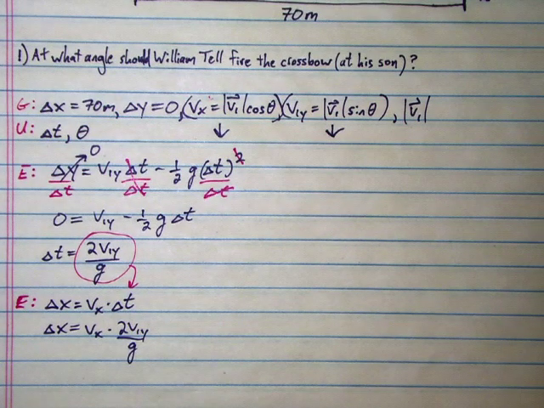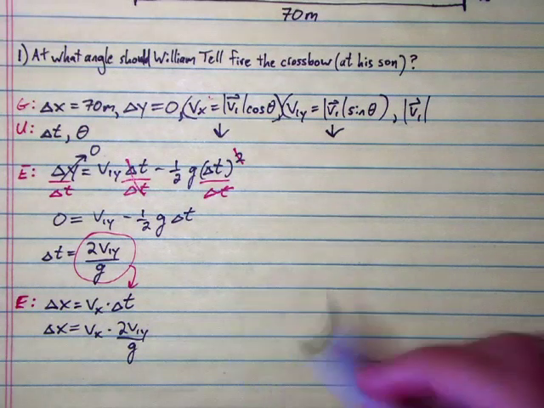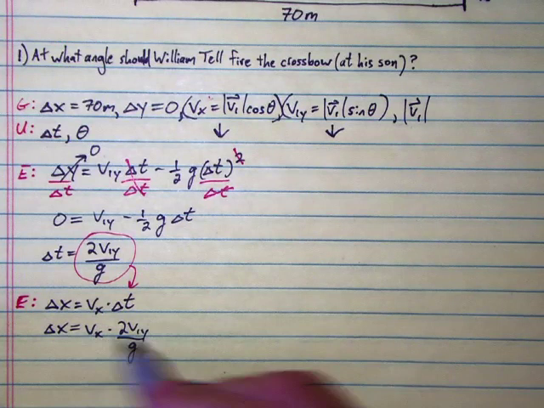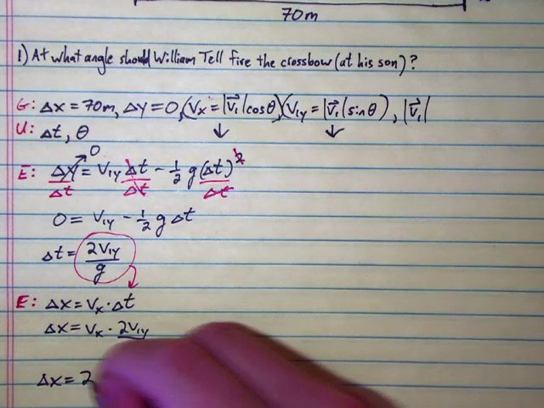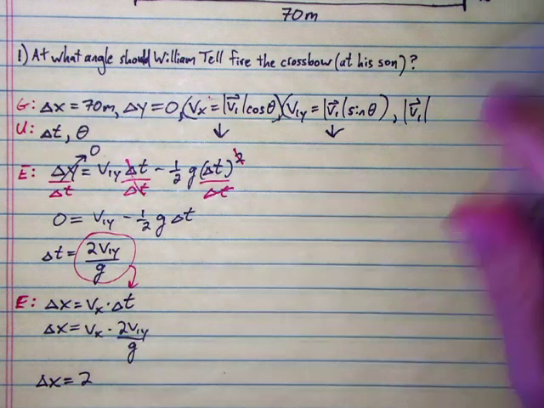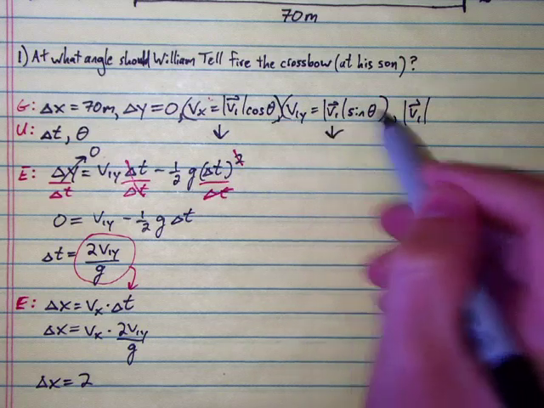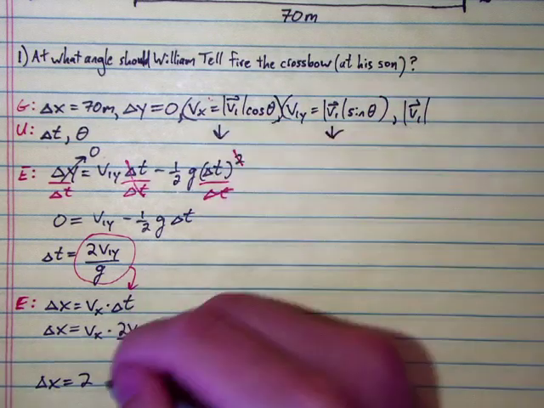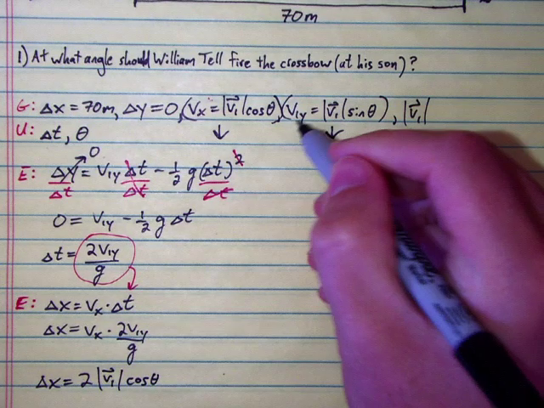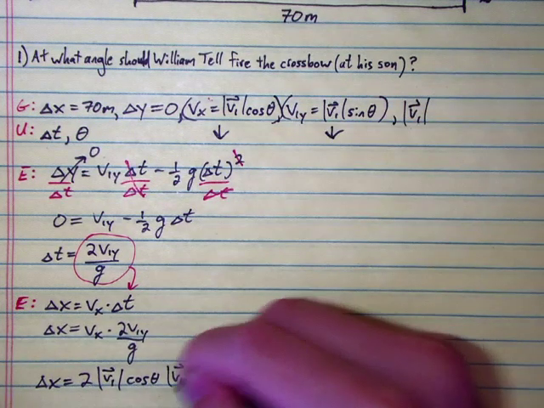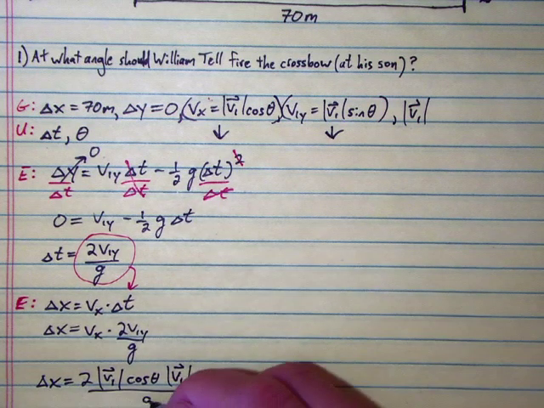Okay, it may seem like we're not really getting anywhere here because we don't know vx and we don't know v1y because we don't know the angle. But let's rewrite both of these in terms of the angle. So delta x equals, I'll bring that 2 out front, and vx we know can be written like this, and v1y can be written like this. So vx is the initial speed times cosine theta. v1y is the initial speed times sine theta. All that's over g.